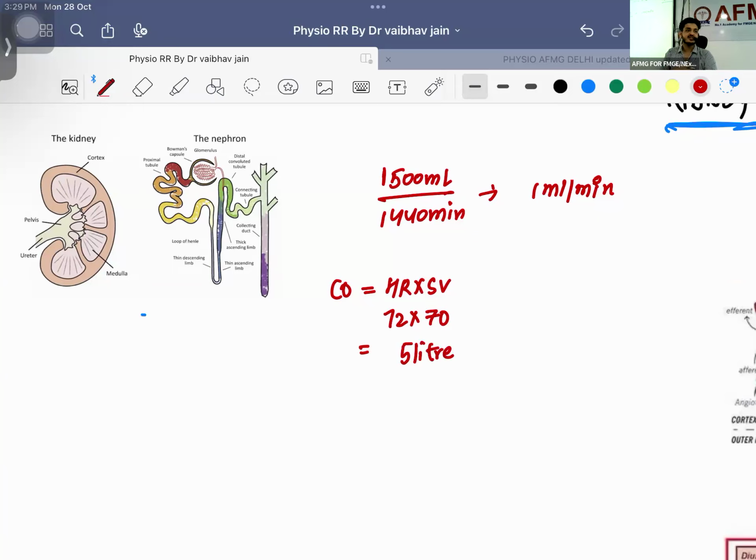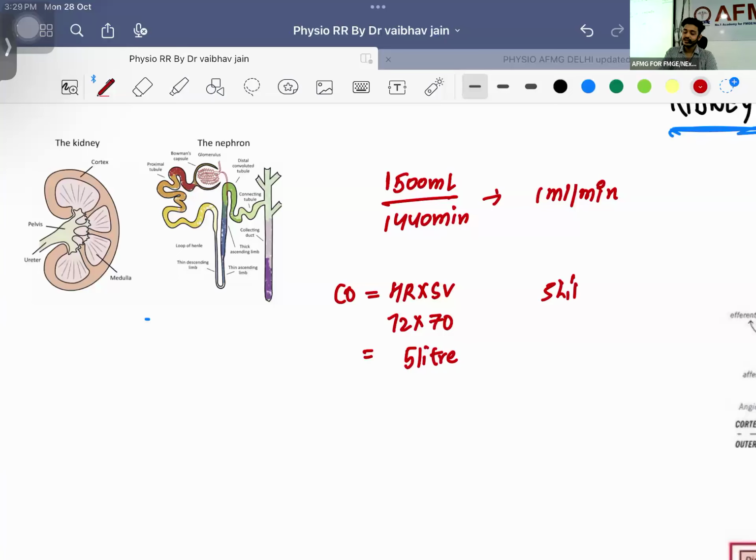In a minute, your heart will be pumping 5 liters of blood, and 20% of that 5 liters will be going to the kidney. So 20% will be 1 liter going to the kidney, right?